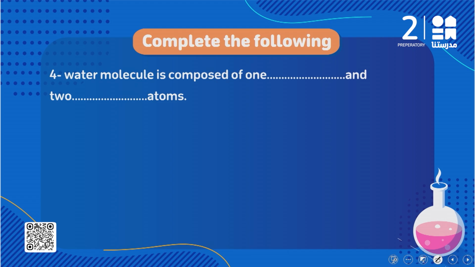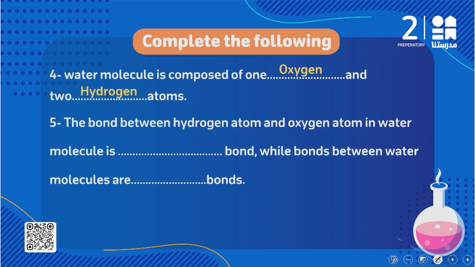Number 4, water molecule is composed of one oxygen atom and two hydrogen atoms, and the bond between them is a single covalent bond. Number 5, the bond between hydrogen atom and oxygen atom in the water molecule is single covalent bond, while bonds between the water molecules are called hydrogen bonds.